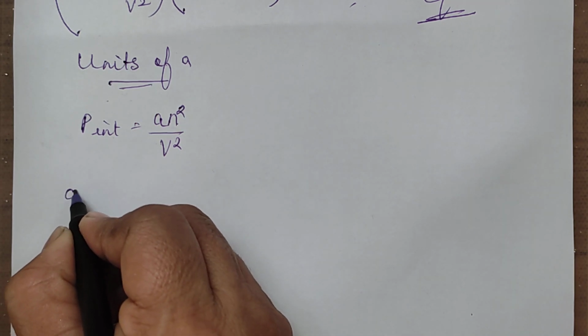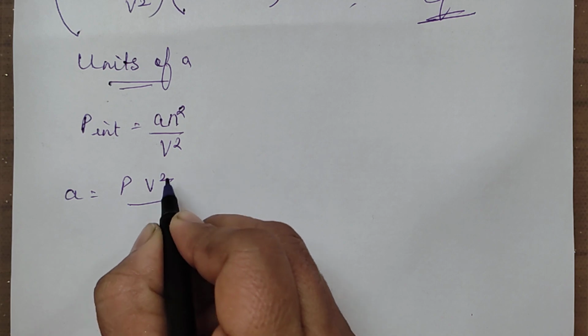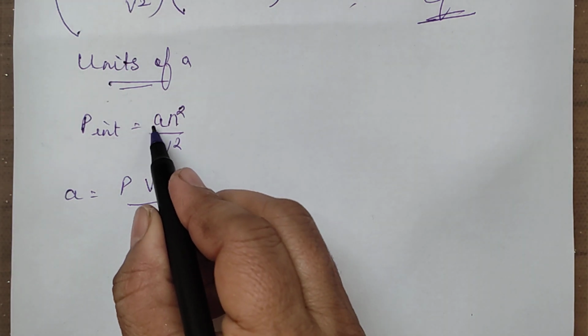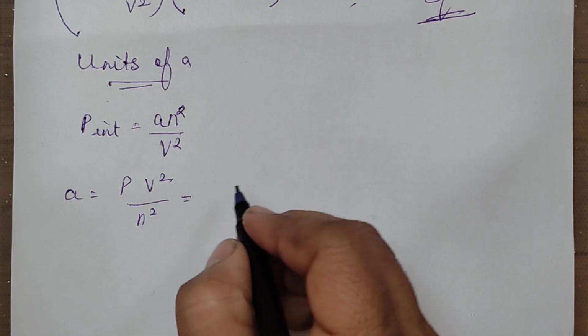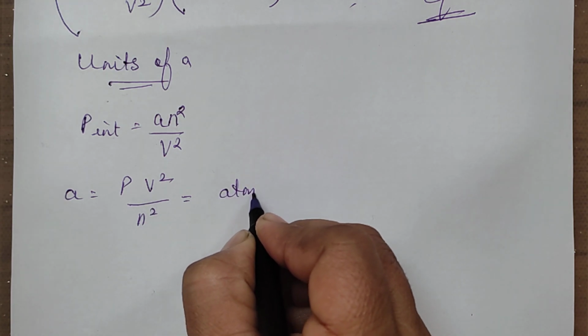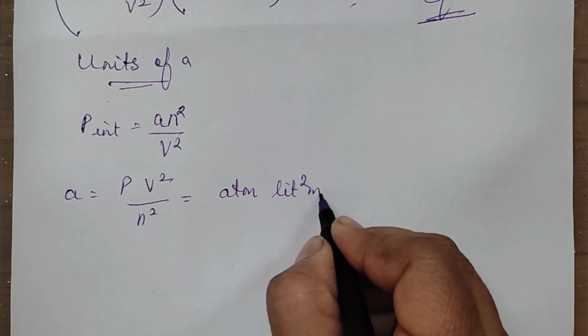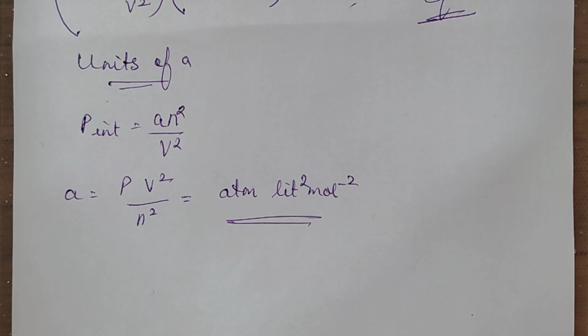So what is a equal to? a is equal to PV²/n². Now what is the unit? For P we write atmosphere, the pressure unit; for volume, liter squared; and per mole squared. So this is the unit of a.